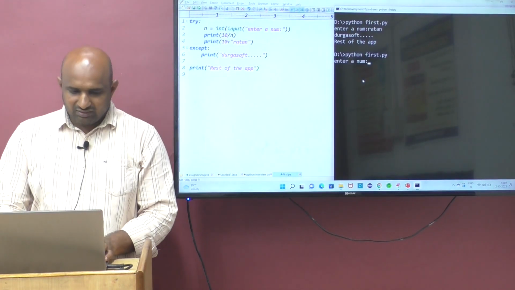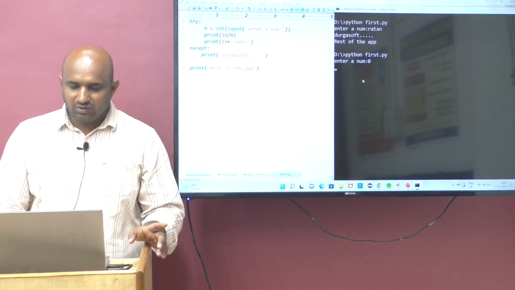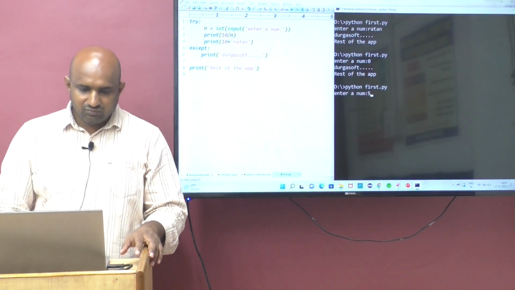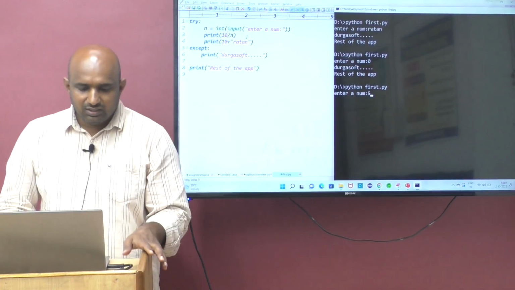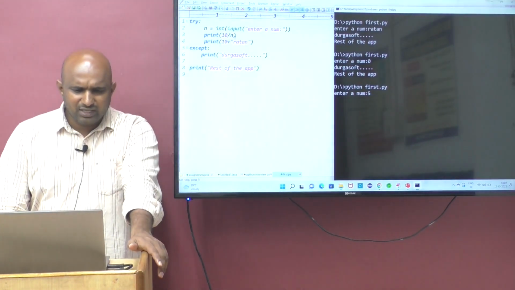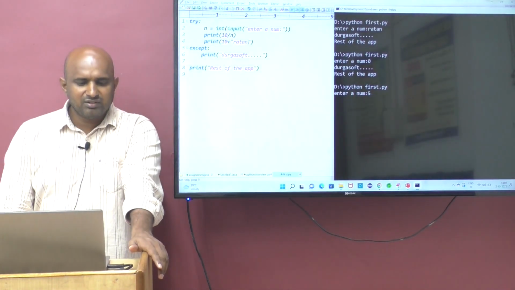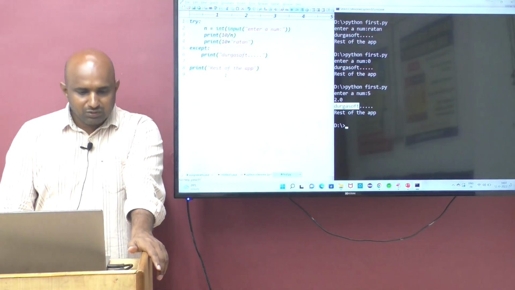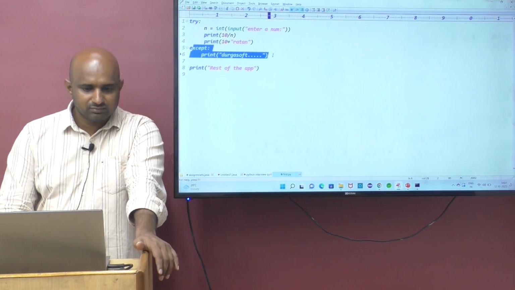Second case, I enter 0. That is a zero division error, and the default except block can handle it. Third case, if I enter 5, then 10 by 5 is 2. After that, 10 plus Ratan gives a TypeError. Even the TypeError got handled by the default except. So the default except can handle all the exceptions.